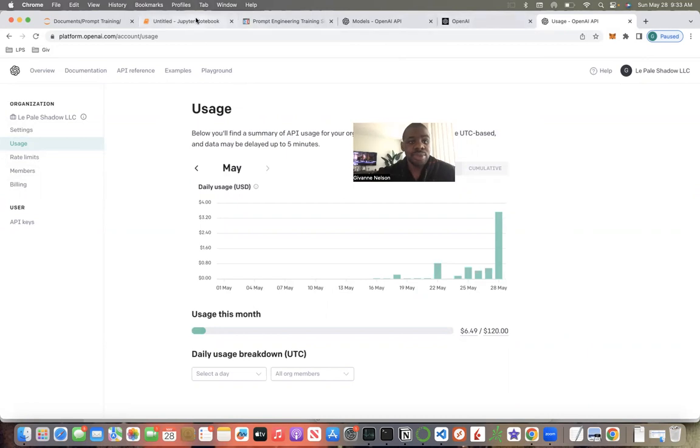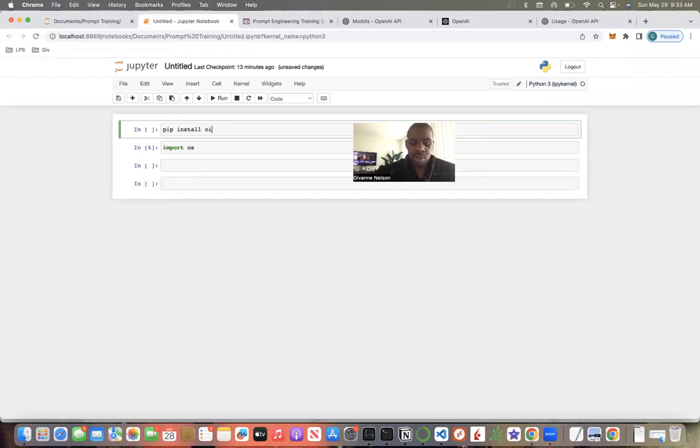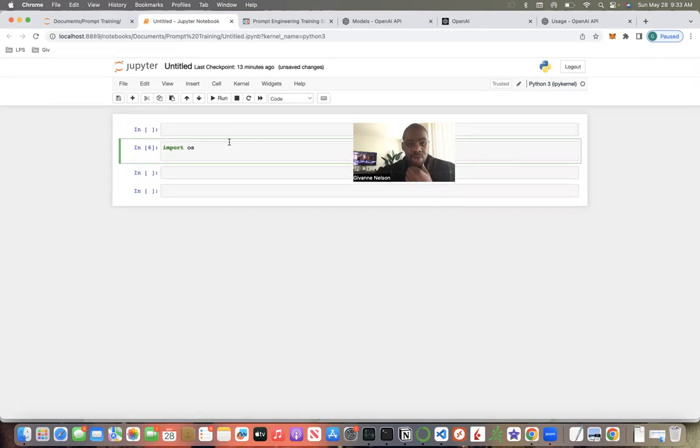All right. Once you have all that together, now let's get into setting up your system. So first thing you need to do is pip install openai. I already have this, so I don't need to do this, but you would do this if you didn't have it. And then I have os and a variable here because I actually have my API keys already set inside of this notebook, so I just don't want to show it. So that's why I use the os. You don't need to if you don't want to. And then you just import openai here as well.